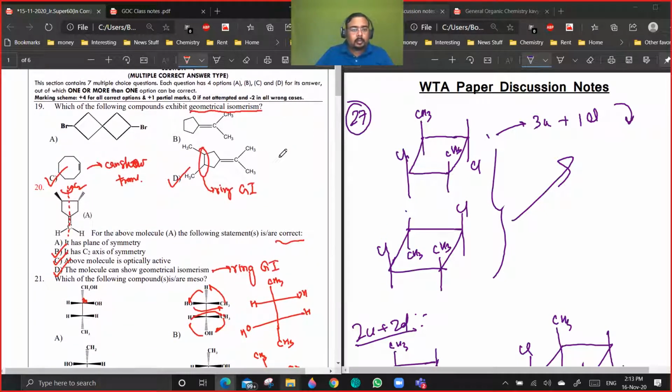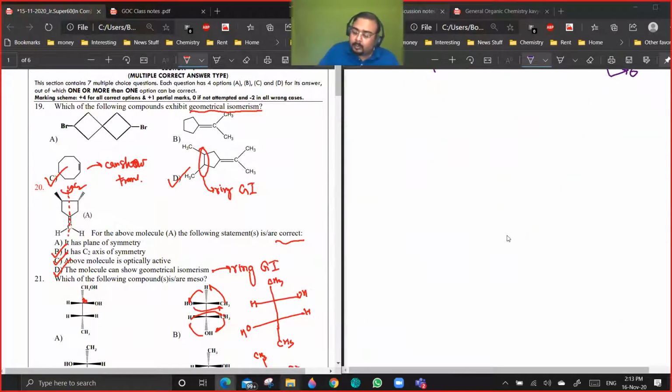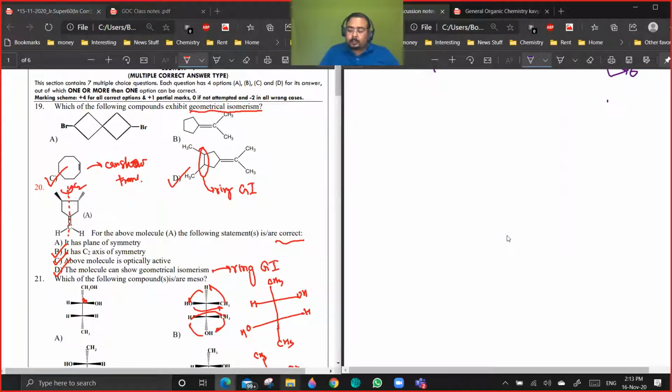Any doubts? 20. Tell me, what is the doubt in 20? Option A, it has a plane of symmetry. No, it doesn't have any plane of symmetry.